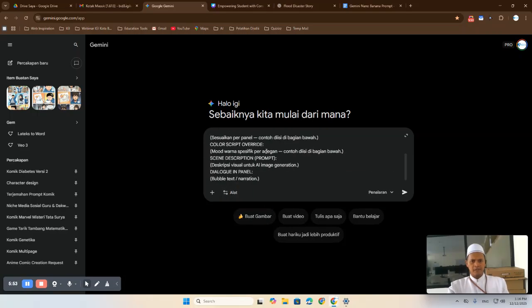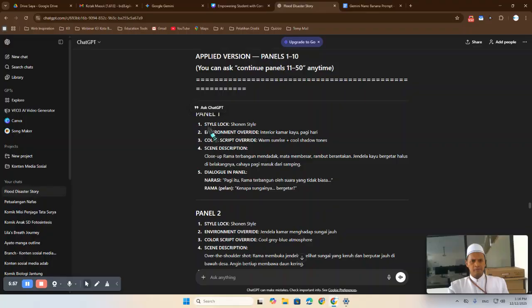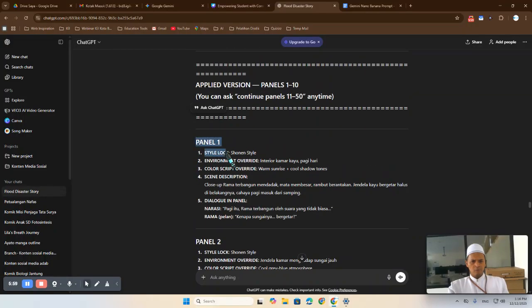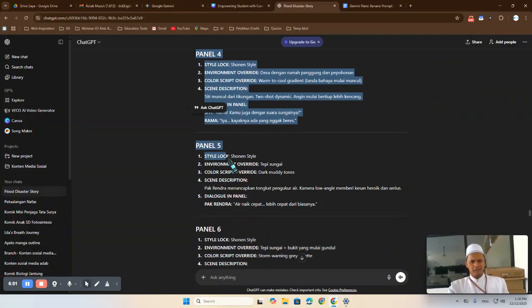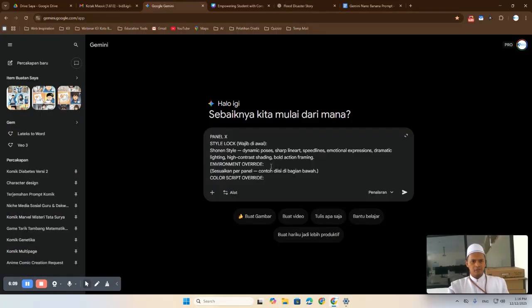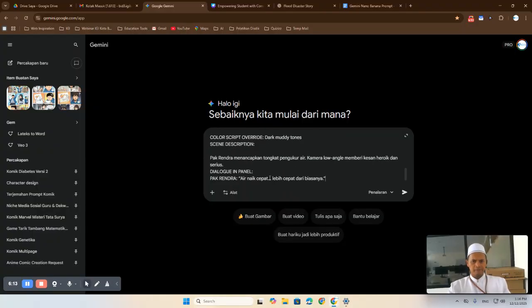In Gemini, click panel X and copy the panels from 1 to 5, or you can adjust, for example, 6, 7, or more panels as you wish. I will copy panels 1 until 5.